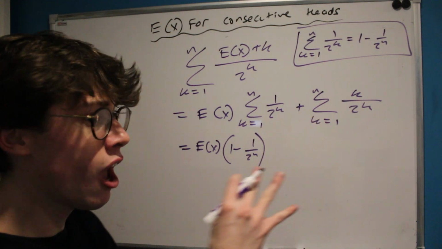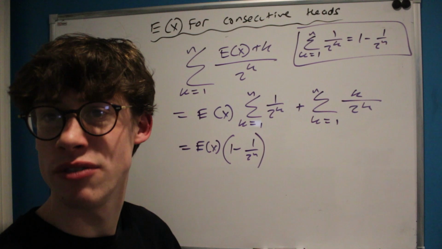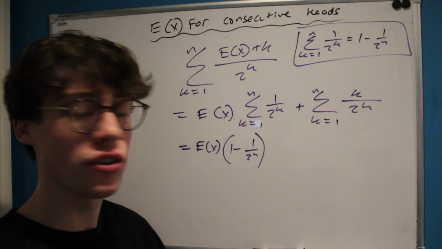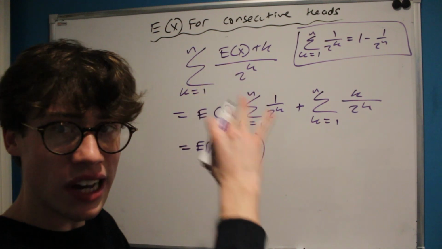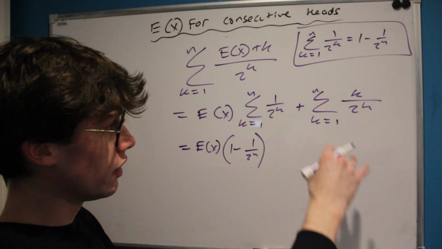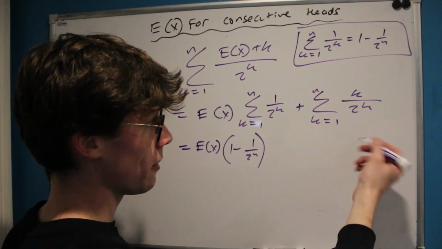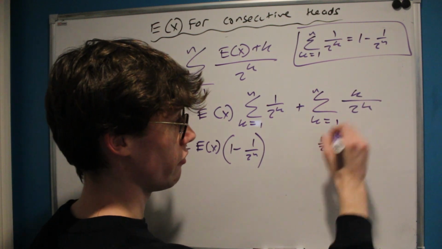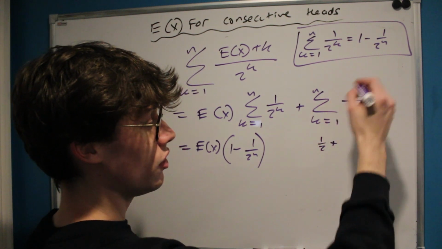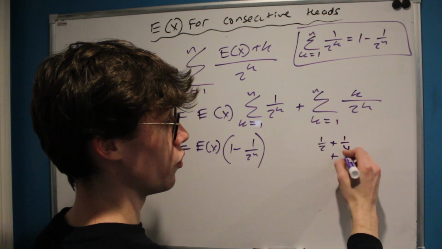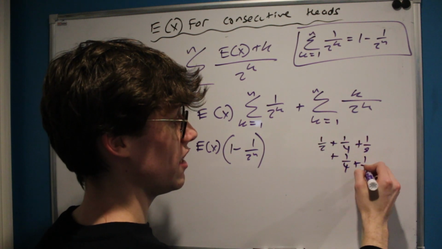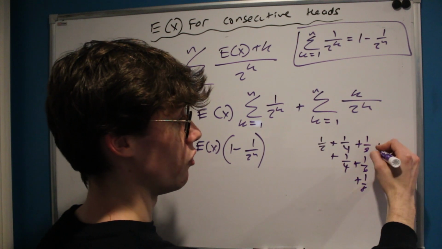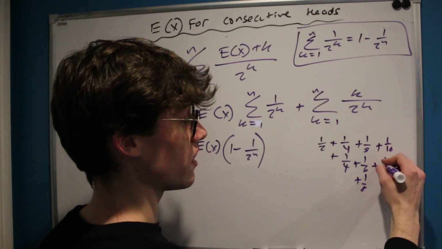Now we're going to use a really helpful method, in my opinion, for stats. You can use it in the geometric distribution in one of my other videos as well, and that's going to be diagonalizing this sum. So when k is equal to 1, we're going to have a half. When k is equal to 2, we're going to have 2 quarters. When it's equal to 3, we're going to have 3 eighths. When it's equal to 4, we're going to have 4 16ths.